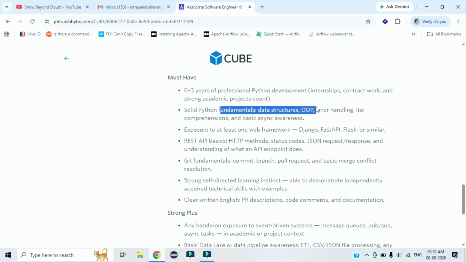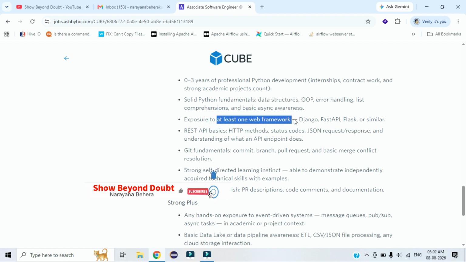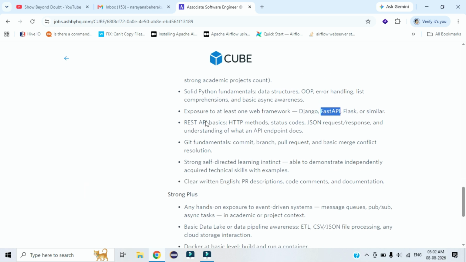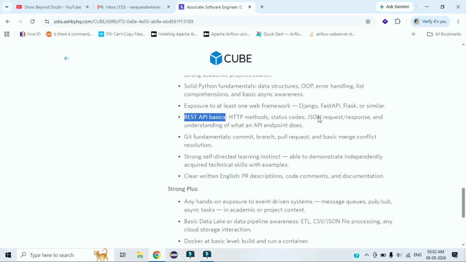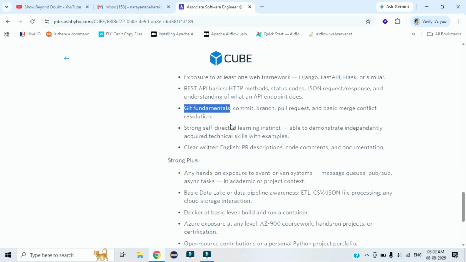You need exposure to at least one web technology like Django, FastAPI, Flask or similar. REST API basics, like HTTP methods and JSON request and response, you should have some idea. Git fundamentals also, you should know what Git is and how to use it.